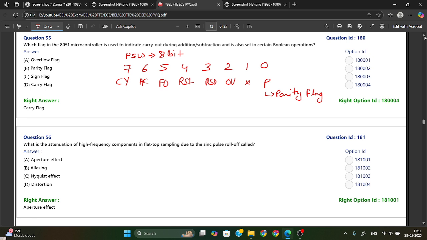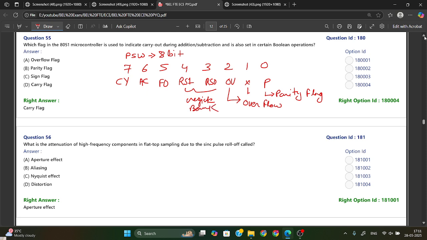This one bit is no use. Then OV is nothing but the overflow flag, which is set if there is an overflow in a signed arithmetic operation. Then we have RS1 and RS0. This is for the register bank.